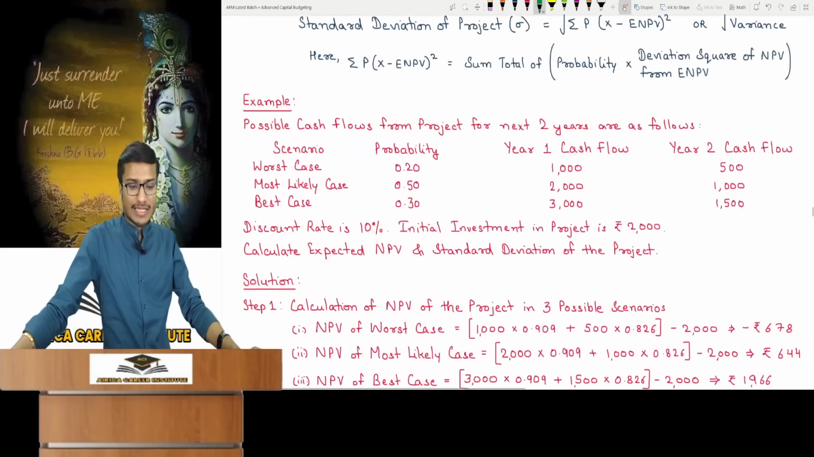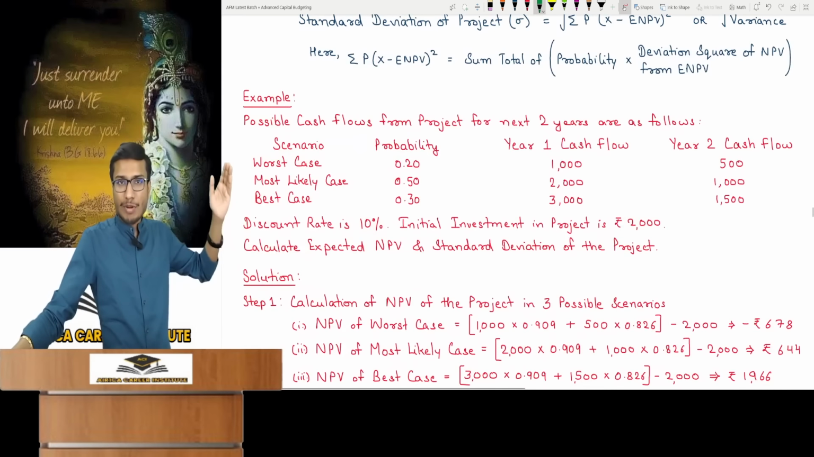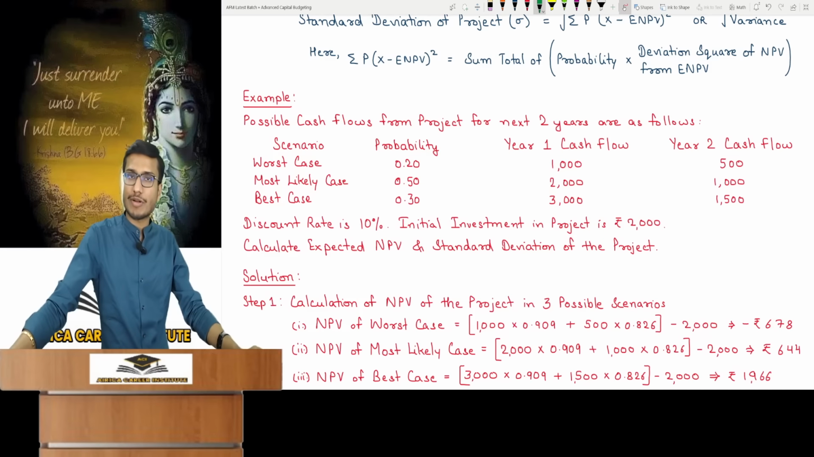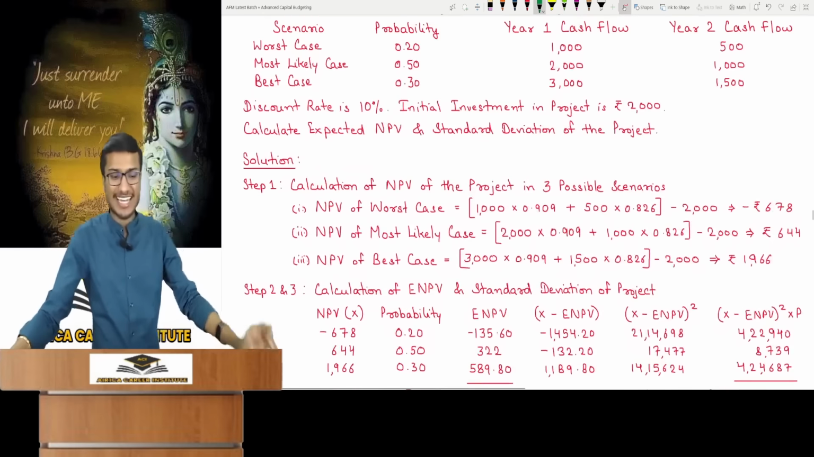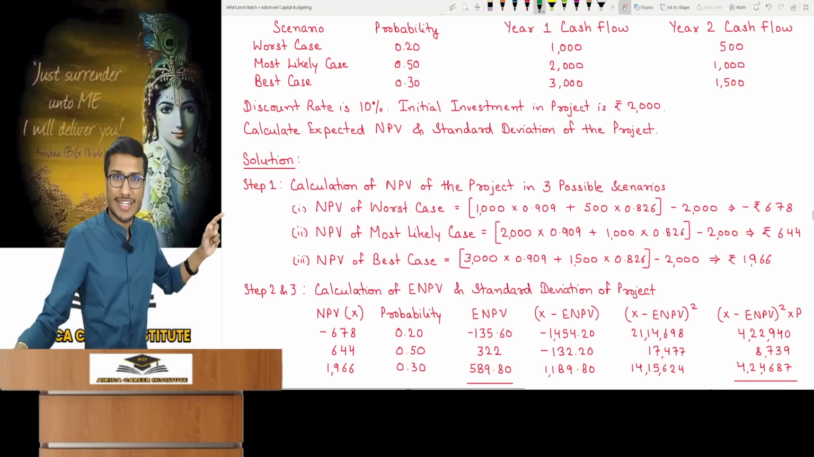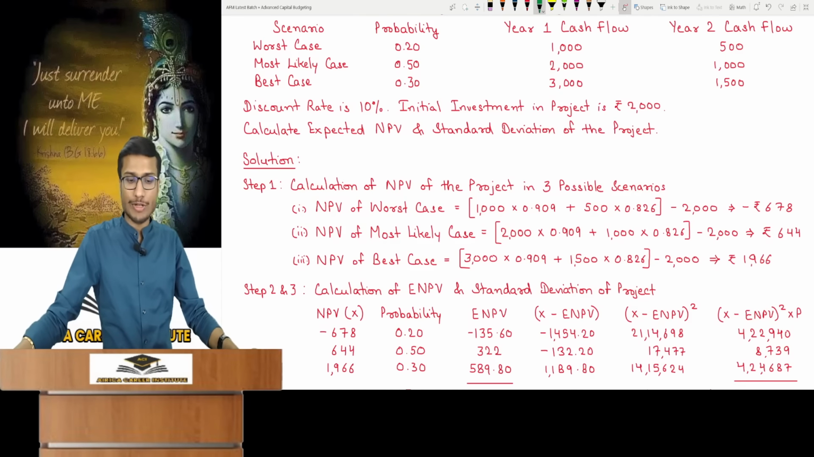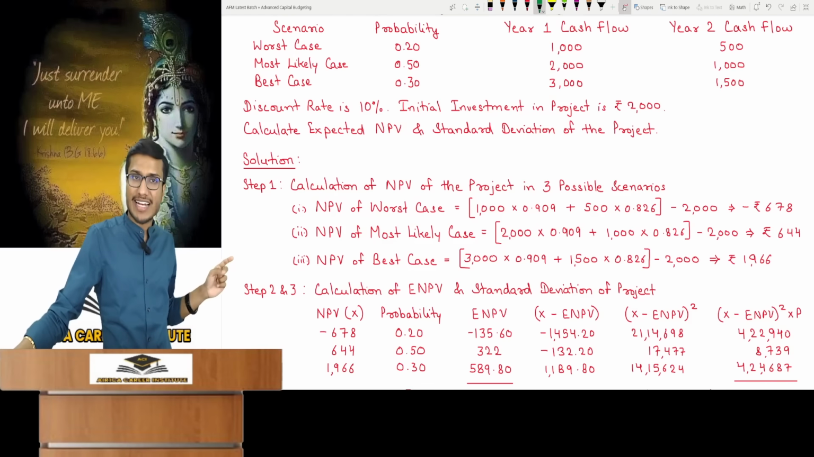Look at example. Three scenarios are given. Probabilities and cash flows, it's perfectly dependent. It's not written anywhere, but it's known. Discounting rate, initial investment, same as NPV, standard deviation. Calculate NPV in all three scenarios. First is, look at worst case. Year 1's cash flow 1000, year 2's 500. NPV was calculated for this and then for most likely and best cases.